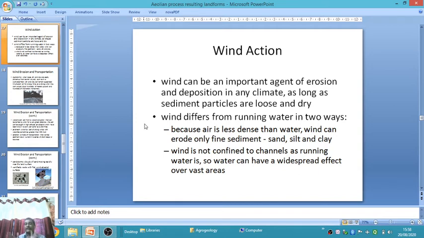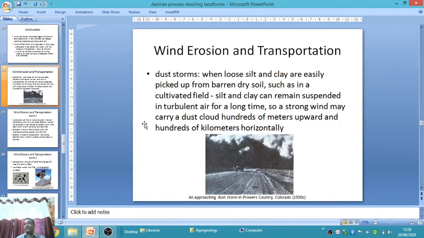Wind erodes only fine sediment like sand, silt and clay. Wind cannot erode boulders, cobbles, gravel and pebbles because the density of air is much less than water. Wind is not confined to a channel as running water is, so it can have a widespread effect over a vast area. Wind is less responsible for weathering and erosion. Wind erosion and transportation: due to the geological action of wind, some erosion takes place, called wind erosion.